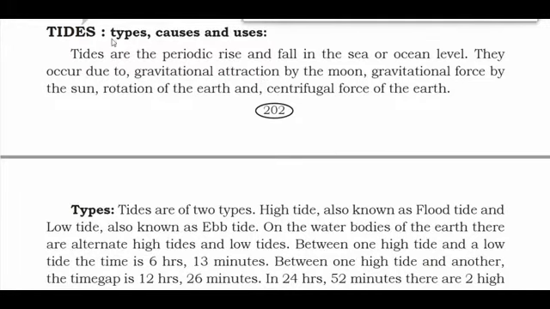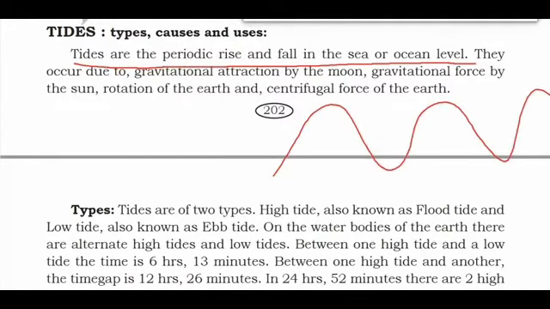So in tides, we will read about the types of tides, causes and its uses. So first of all, water tides. Tides are the periodic rise and fall in the sea or ocean level. So what is tide? Like this, these are called tides. Periodic rise, this is rising, this is falling. Rising, falling. These are called tides.